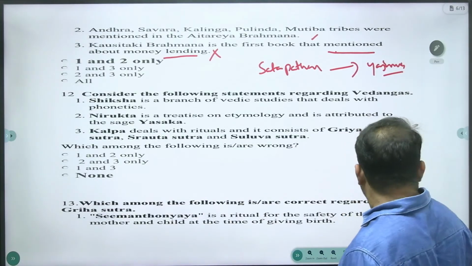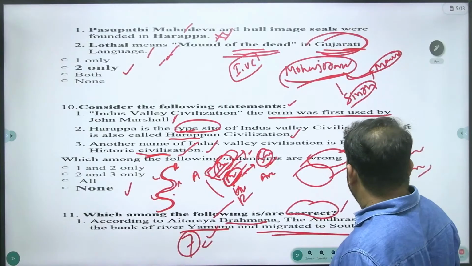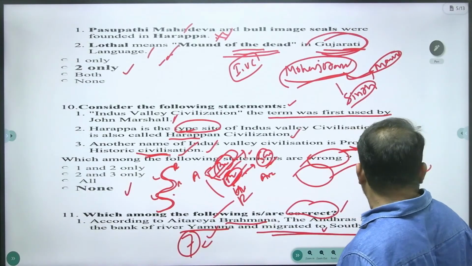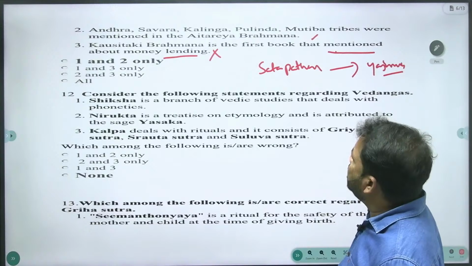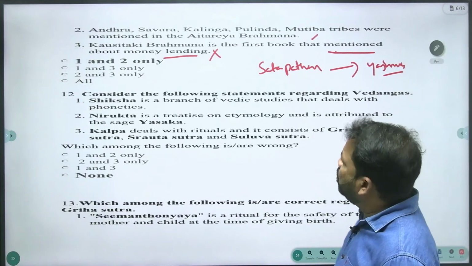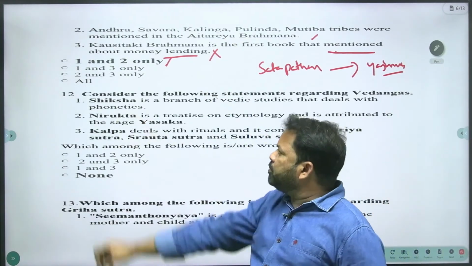So what does the question demand? The correct statements. The first one is correct, the second one is correct, and the third one is wrong. So 1 and 2 only.